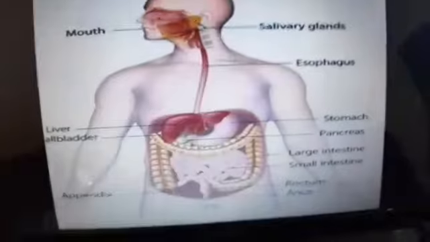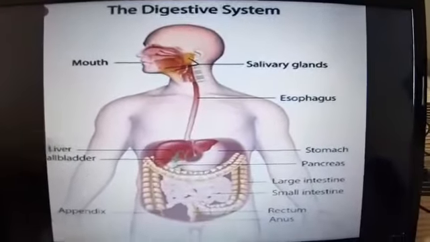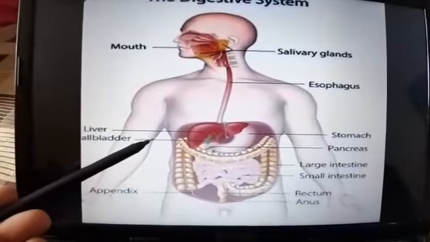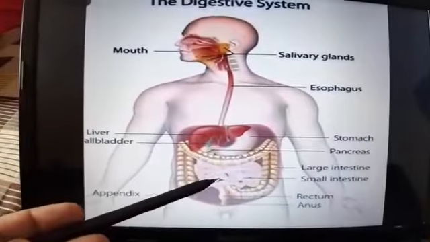Hope you get the topic. In the next video, we will discuss the pancreas, liver and gallbladder and some portion of the small intestine.